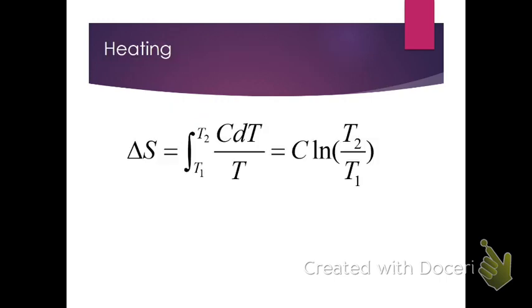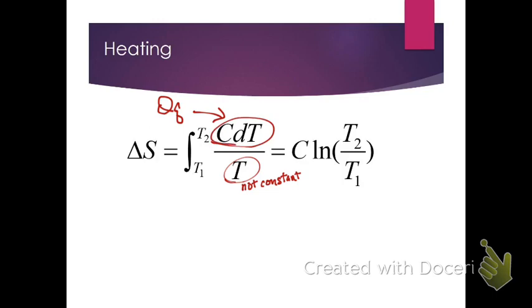All right, now what about a heating process? How do we go about doing that? Well, if we're dealing with heating, then one thing that we will note, of course, is that our dq, going back to definitions of heat transfer in a process involving temperature change, is just C dT.